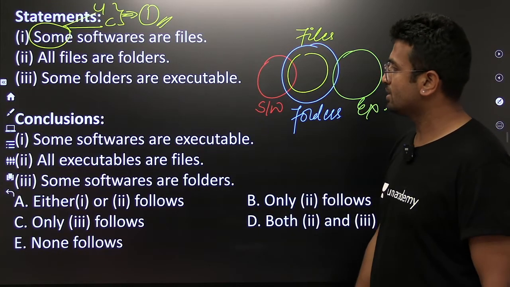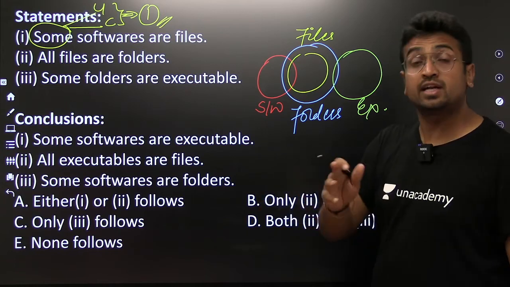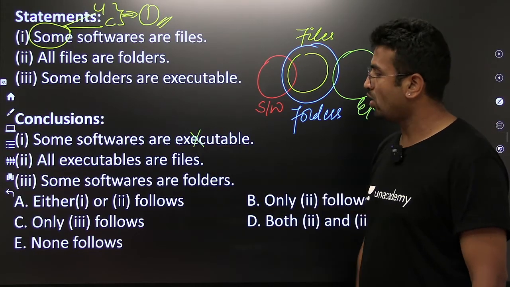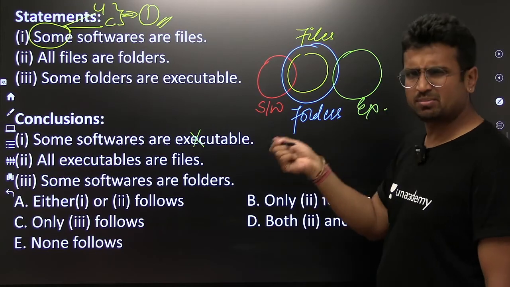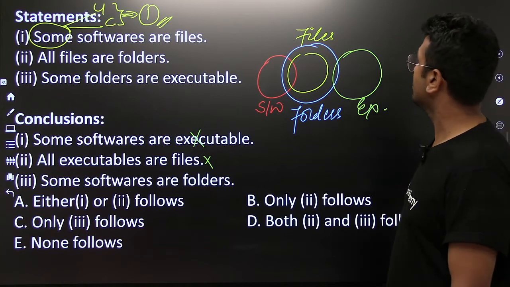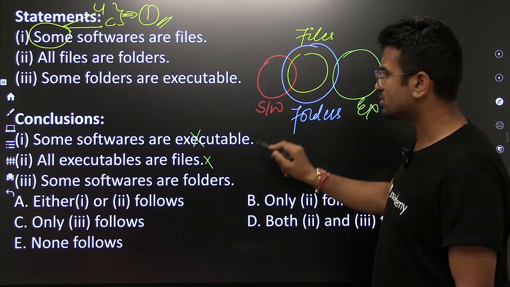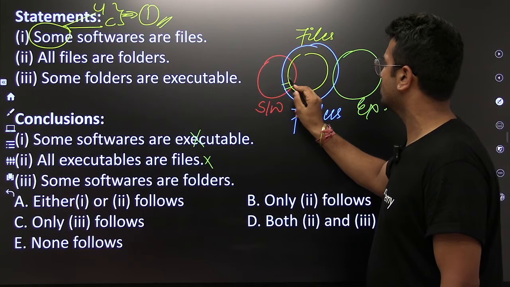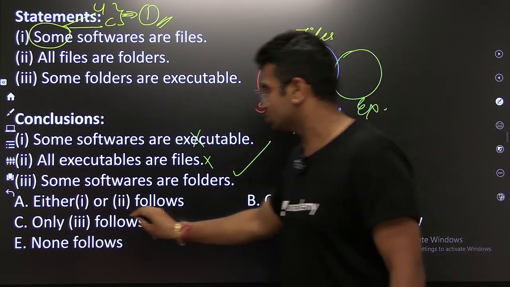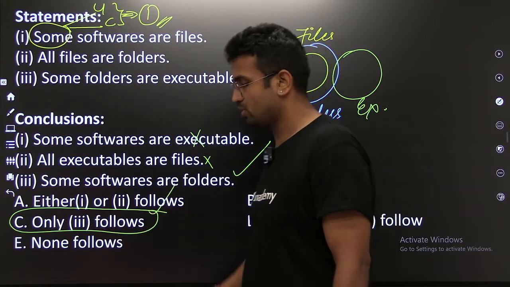Let's read this. Some softwares are executable. This need not be true. I'm not saying this is incorrect, but this need not be true. All executables are file. No, some executables are file. Some softwares are folders. Yes, absolutely. There is no doubt with this. So most of you said C, and this is the absolutely correct answer.